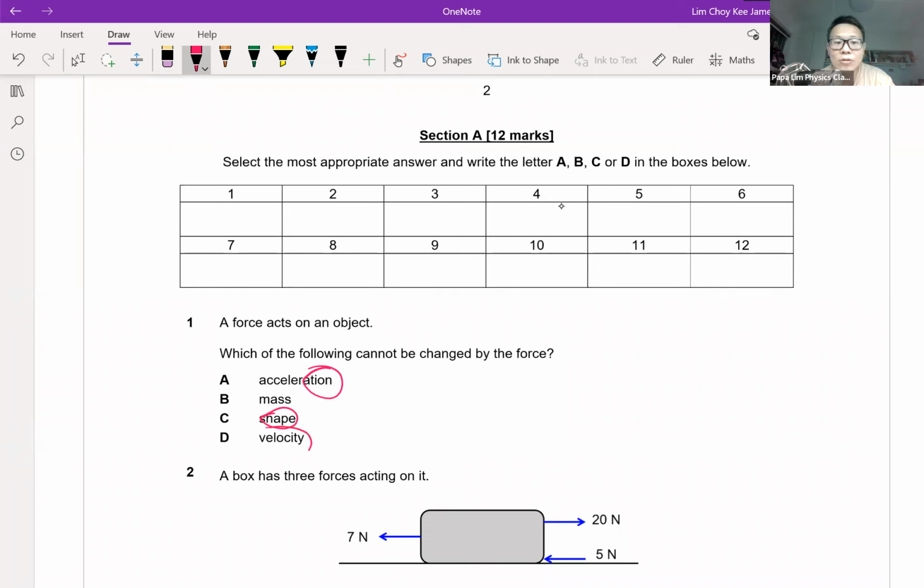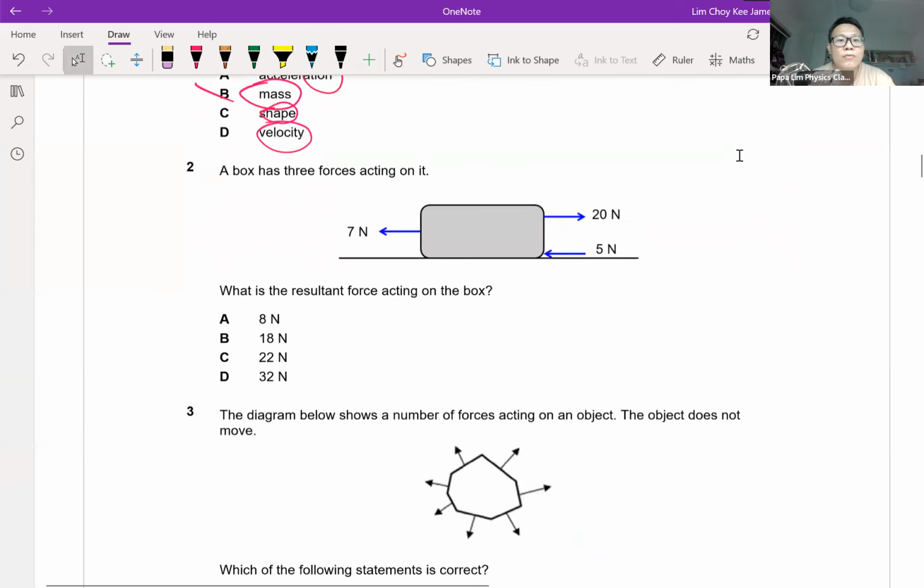Shapes, as we all know, can get squashed, flattened, etc. If I have acceleration, I definitely have velocity changing. So the one that we usually ask students to choose is, whenever we exert a force, what cannot be changed: the mass of the object cannot be changed. This is one of the options that we want students to know about the effect of forces.